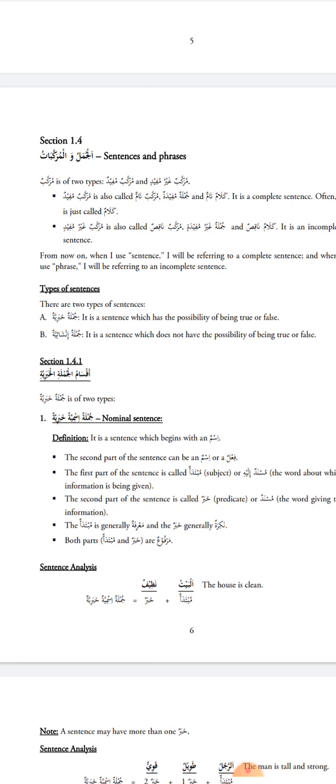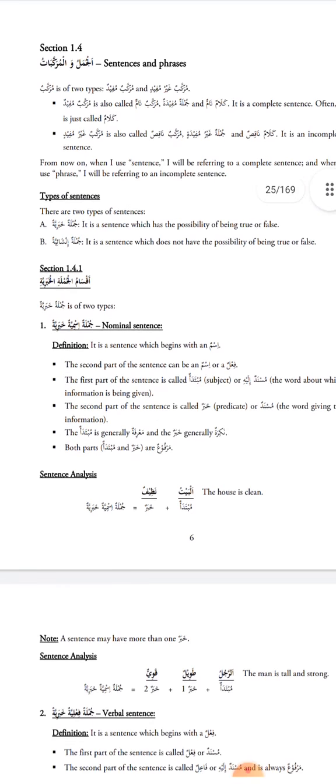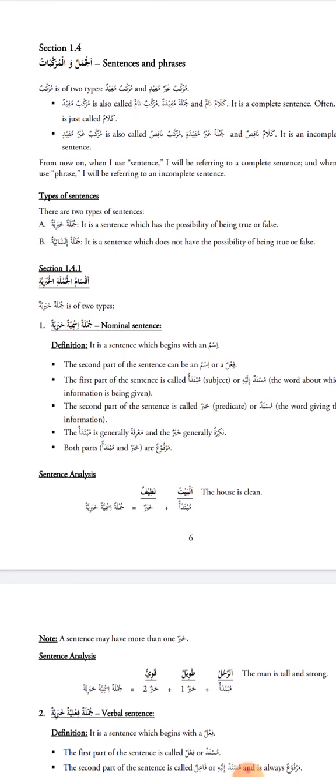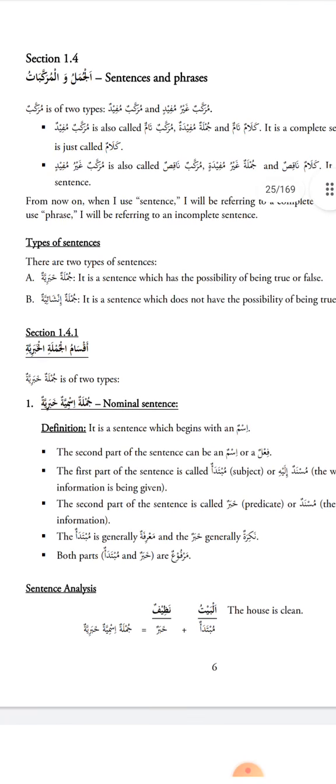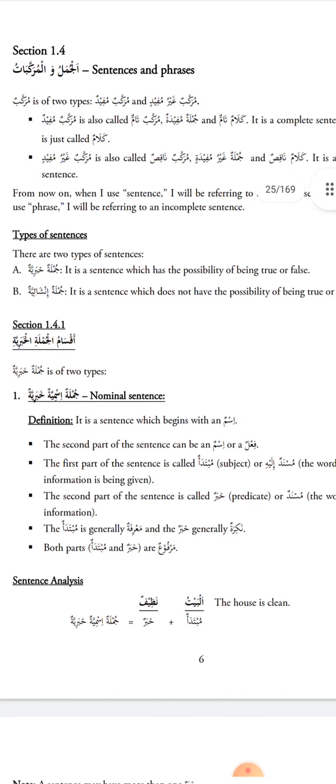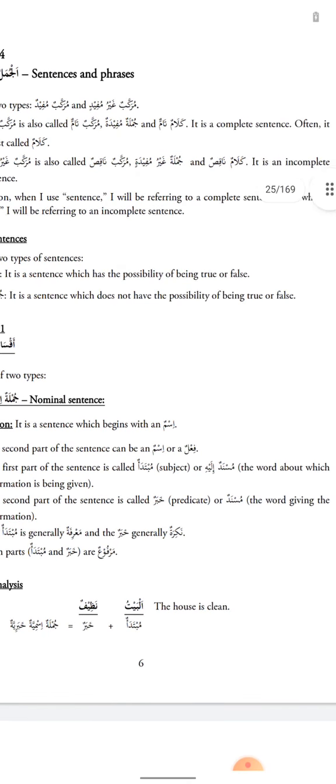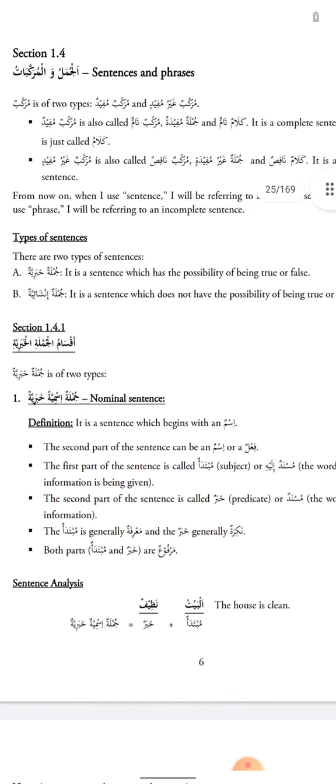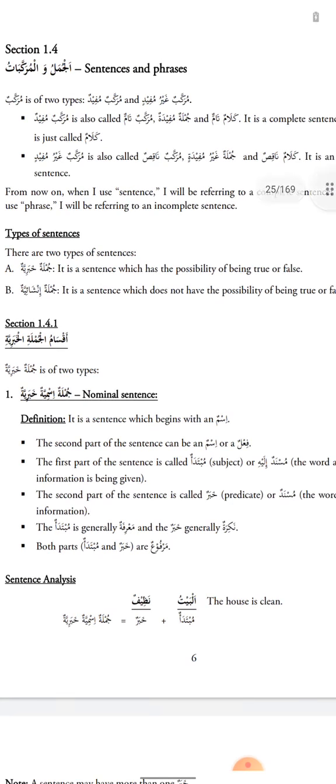Okay. So here it says murakkab mufid is also called murakkabun tam, jumlah mufida, and kalamun tam. It is a complete sentence. Often it is just called kalam.